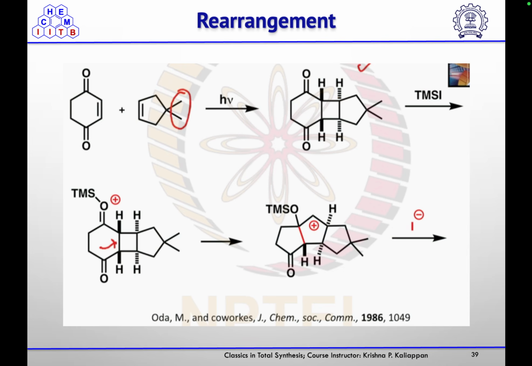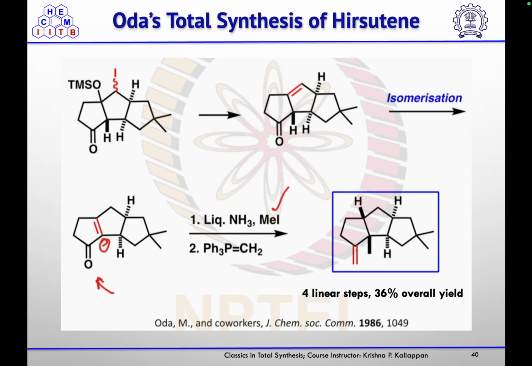For that, they start their synthesis with this quinone and the olefin. So this will undergo a 2+2 cycloaddition reaction under photochemical conditions, and then using TMS iodide, this will undergo ring expansion and further elimination of TMS iodide to form the olefin, which underwent isomerization to give the alpha beta unsaturated ketone.